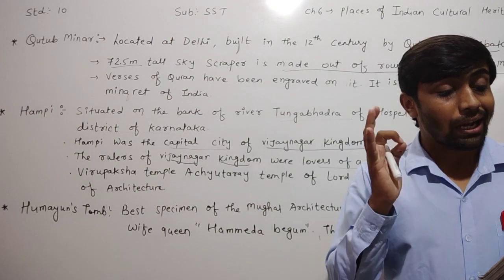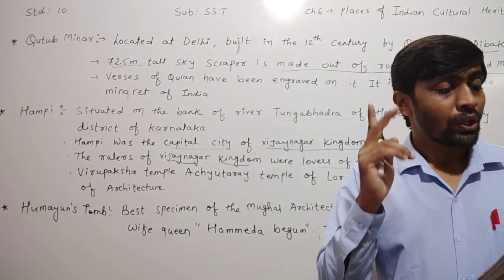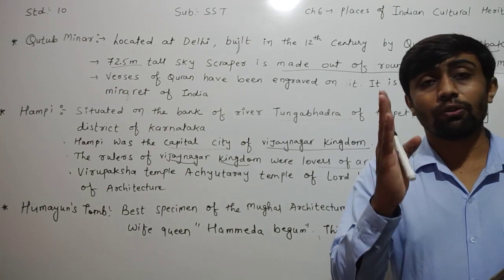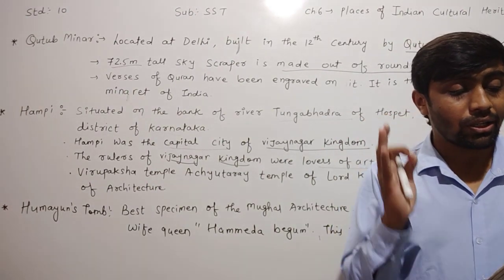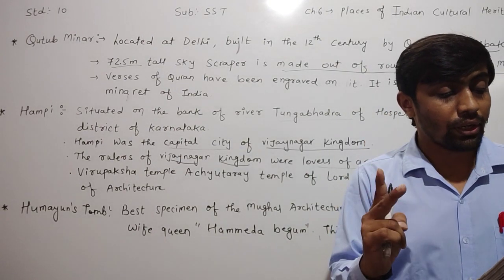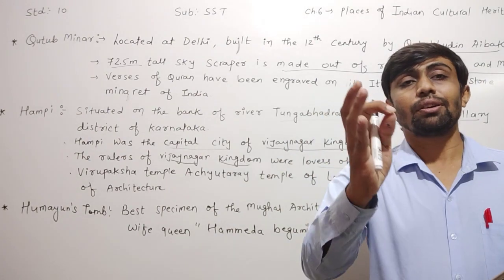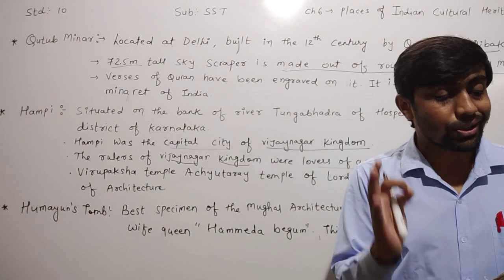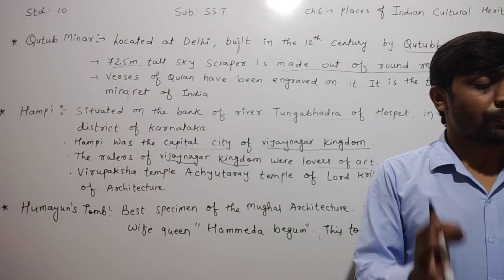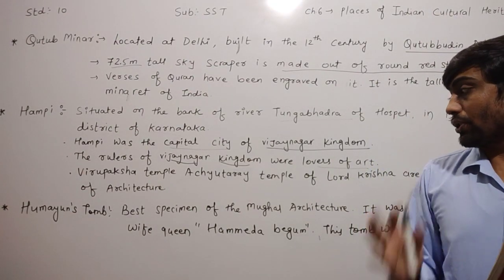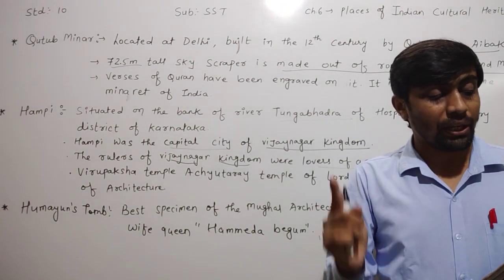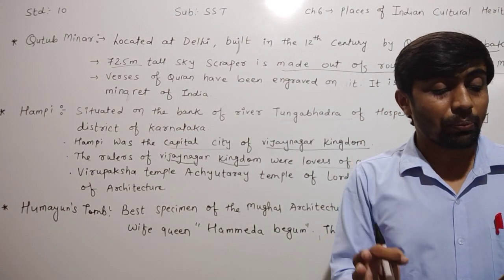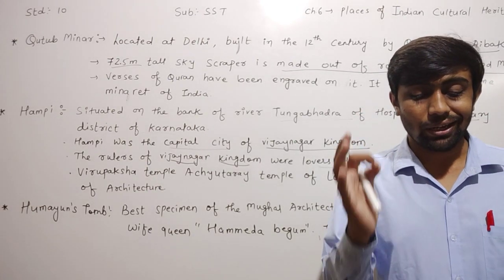The pillars and columns were artistically adorned with figures of gods, goddesses, humans, animals, warriors and dancers. In Hampi, the city of the Vijayanagar kingdom, during the reign of Krishna Devaraya, the Vithala temple and the Hazara Rama temple were built beside it.